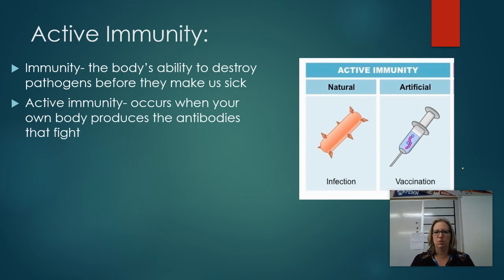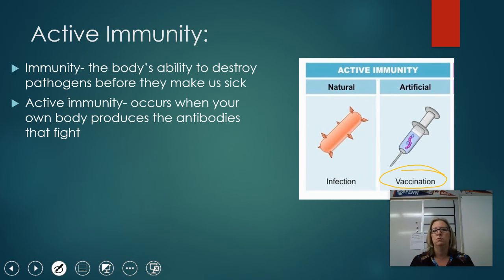The first one is active immunity, and that occurs when your own body makes the antibodies. So that immune response we just talked about, your own body is making antibodies, okay? So getting infected, having an exposure, is one way to develop active immunity, to get antibodies. Being a germaphobe, you have to be perfect at it, okay? Because you don't actually give your body a chance to develop natural immunity. When you go out and about, and I'm not talking about during a pandemic or anything, but just in normal times, being exposed to some germs is kind of a good thing because it stimulates your immune system and makes it work.